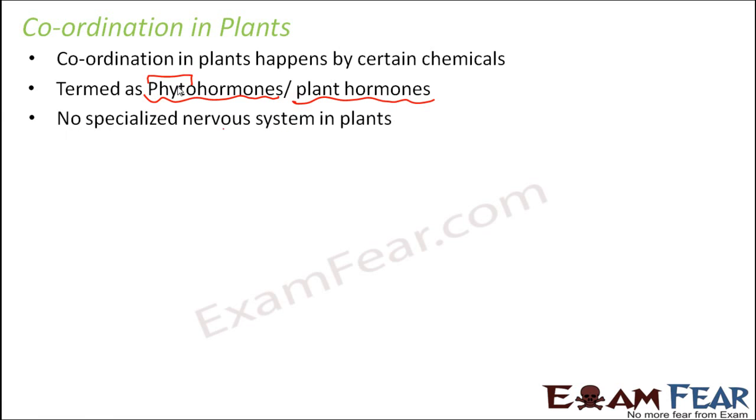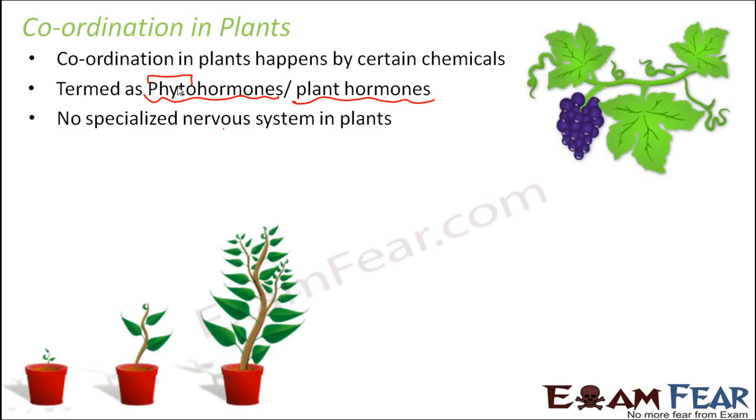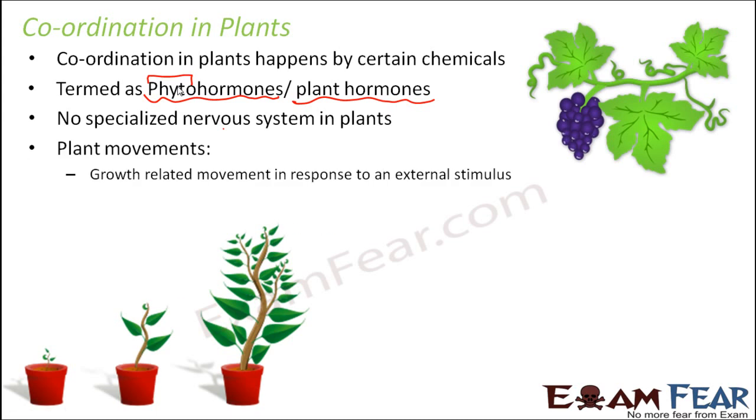So unlike animals, plants do not have a specialized nervous system. Like in case of animals, we have a specialized brain, spinal cord, so many peripheral nerves to coordinate the different organs of the body. Like that, you do not have a specialized nervous system in plants. So that work is done by the plant hormones. So you can understand how important the hormones are. They help in growth. They also act as a substitute for the nervous system. So let us now talk about these hormones.